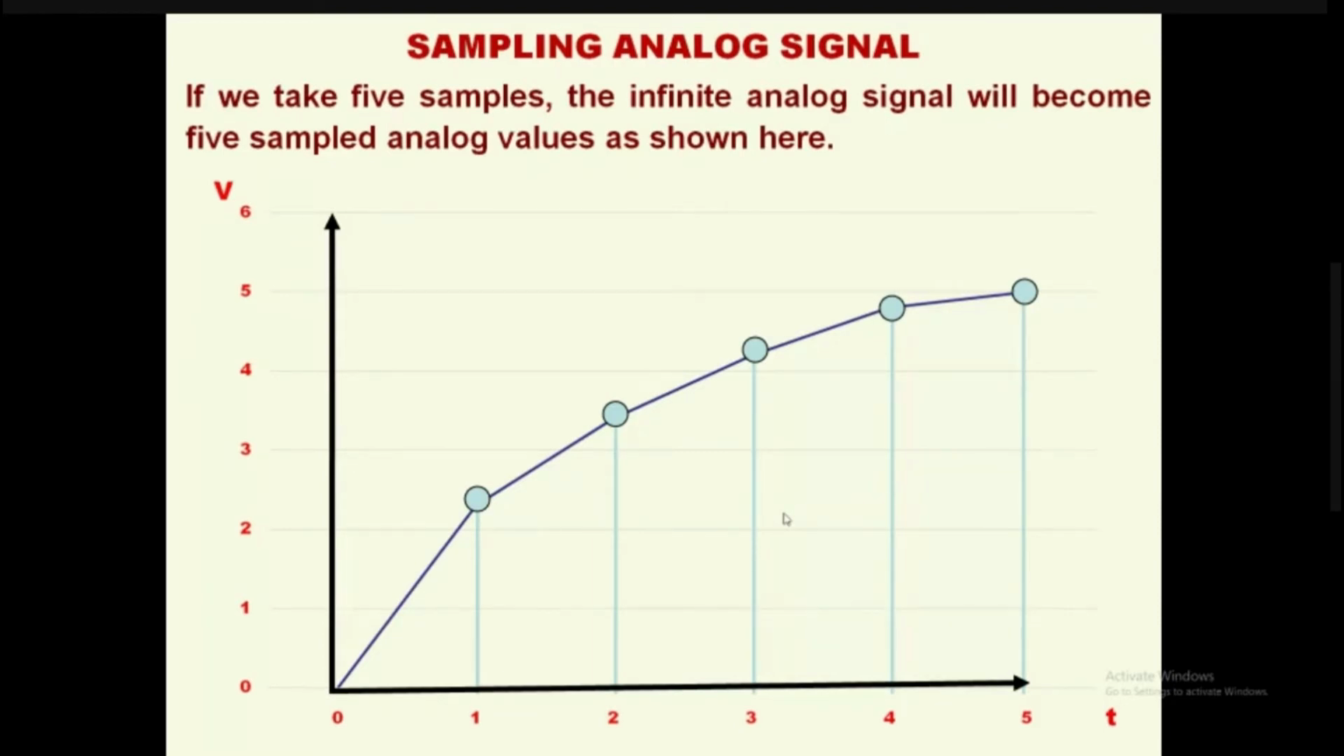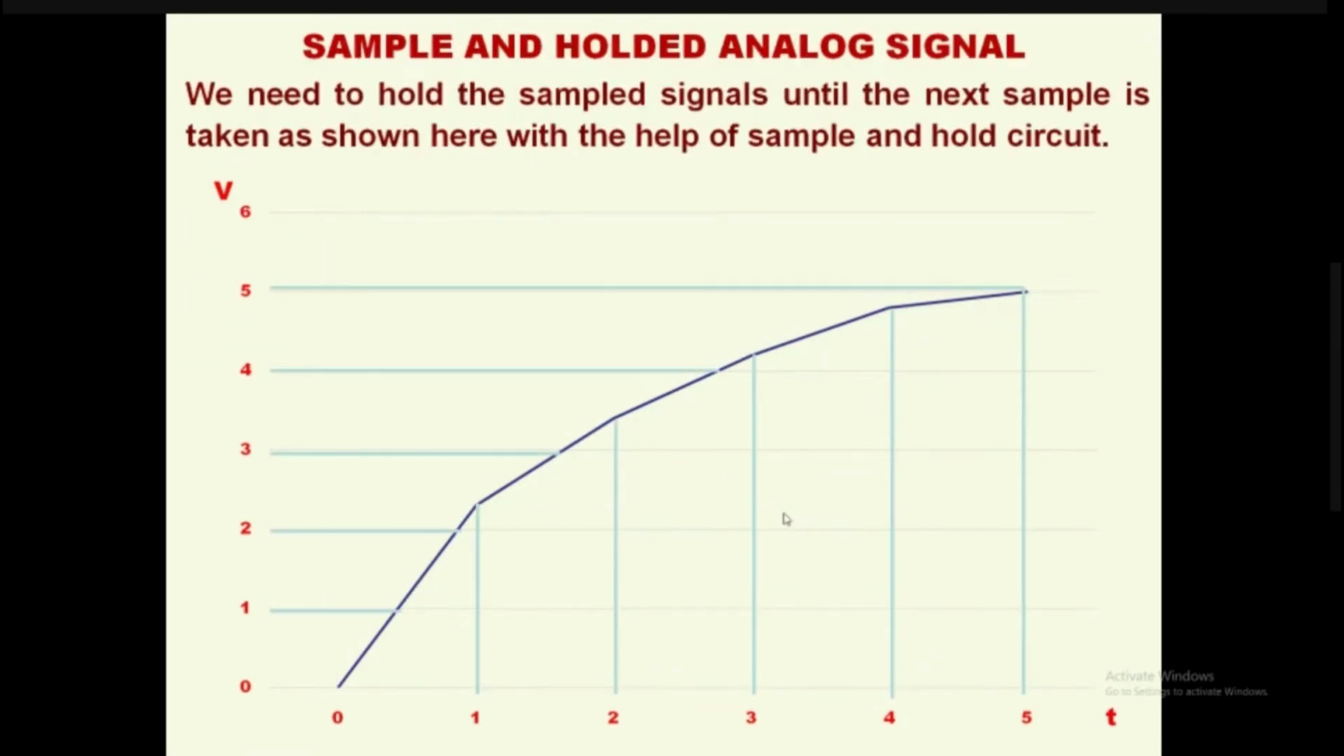That is why the sample and hold circuit comes into picture, which you have already studied in signals and systems, in operational amplifiers, etc. You need to hold the sampled signal until the next sample is taken, as shown here with the help of the sample and hold circuit. So there is a sample and hold circuit, assume, and I am taking the first sample, and the sampled signal should be held. So we are holding the sampled signal until the second sample.